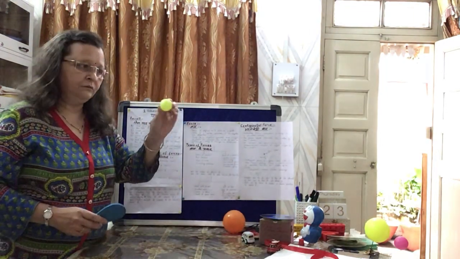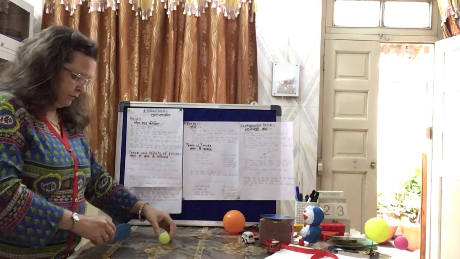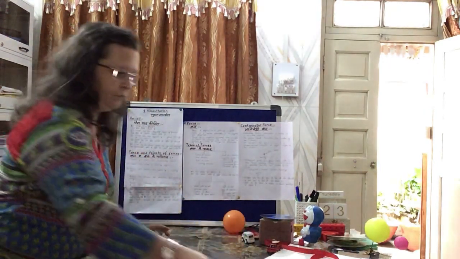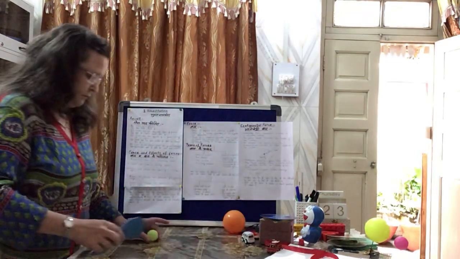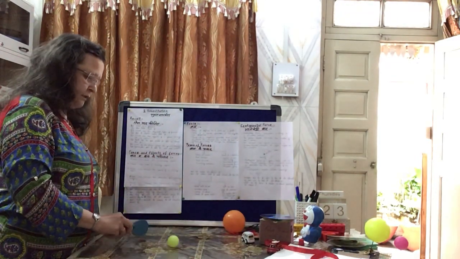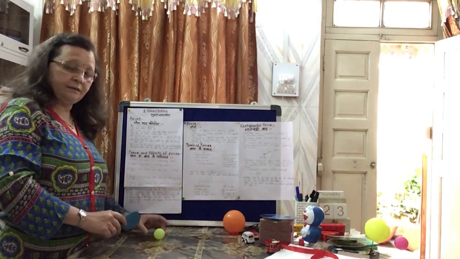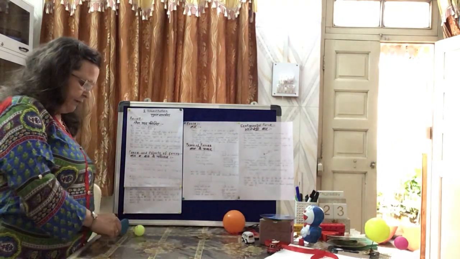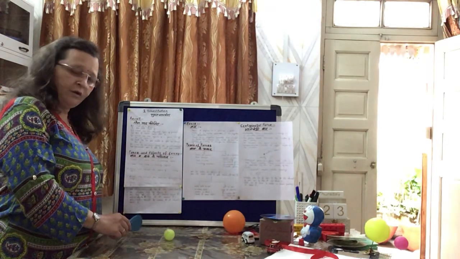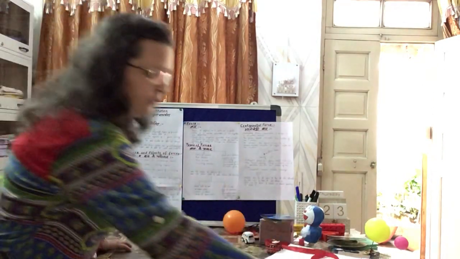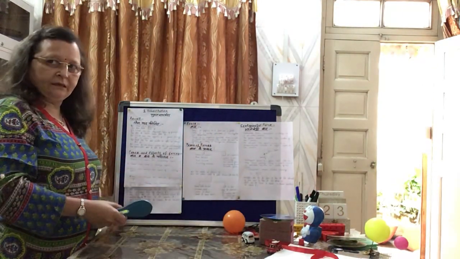Now this is a small ball. Observe what I am doing. I am hitting the ball. What did I do? I hit the ball, first slowly, then harder, so the speed of the ball increases. Why does it increase? Firstly, I applied force in a smaller amount. Next, I applied more force. Then the speed of the object increases.